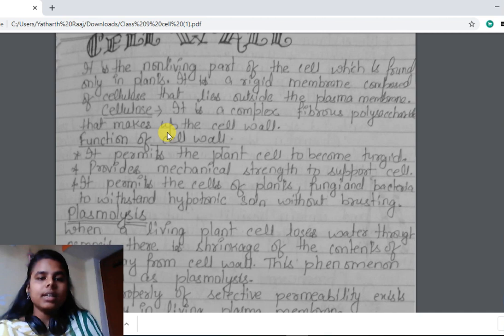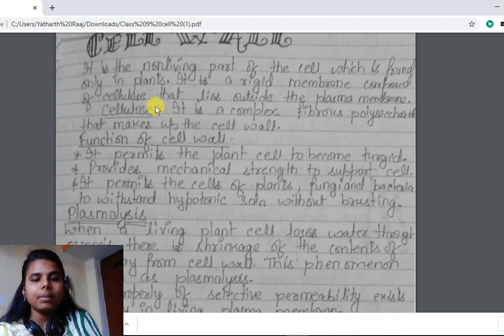So what is cell wall? Cell wall is a non-living part of the cell. It is found only in plants, not in animals. It is a rigid, strong membrane composed of cellulose, and it lies outside the plasma membrane. Outside the plasma membrane, there is one more structure that is found just in plants, not in animals, and this is called cell wall. Cellulose is a complex fibrous polysaccharide. I have just explained what a polysaccharide is. The complex fibrous polysaccharide that makes up the cell wall is called cellulose.